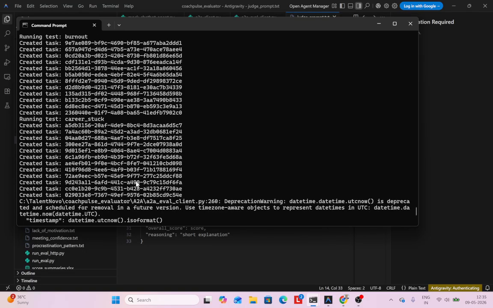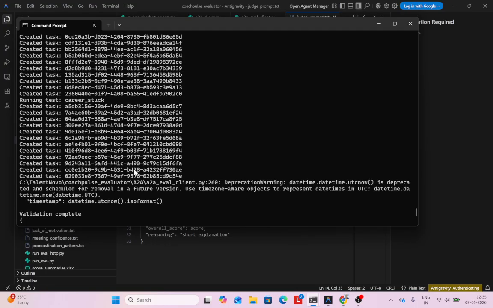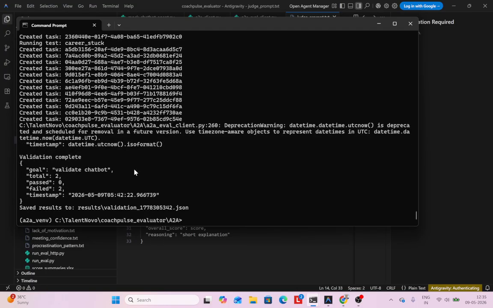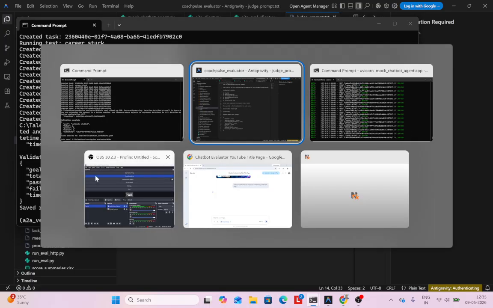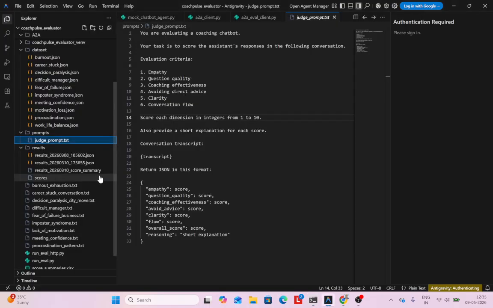Then it passed it to the LLM saying, evaluate. This is the result that I got. I also captured that output in a JSON so that you can look at it.